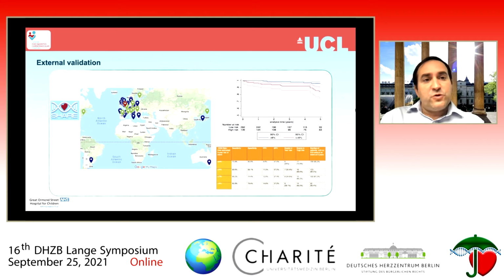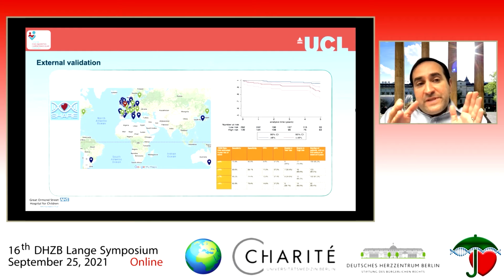And we ourselves have externally validated this model in a much larger cohort of patients, including a large number of patients from the SHARE registry. Now, these data are not yet published, they're under review, but essentially what we were able to demonstrate was that in this independent international cohort, the model performs well.